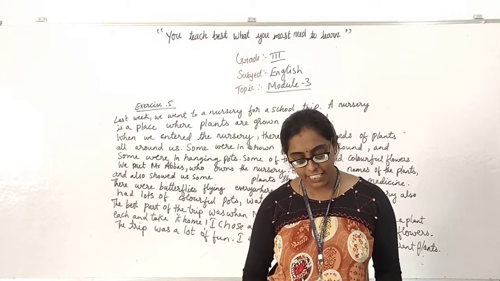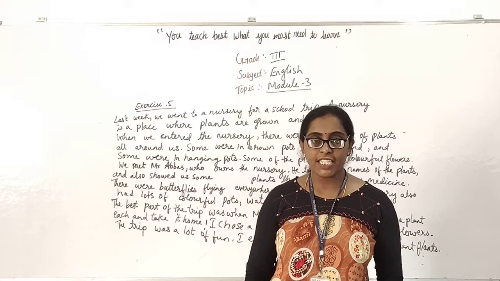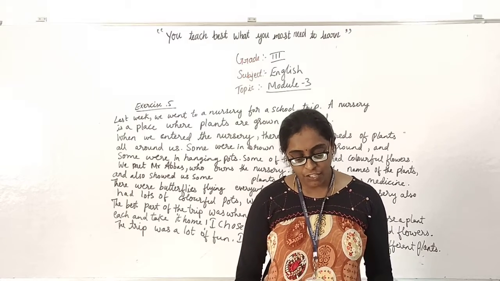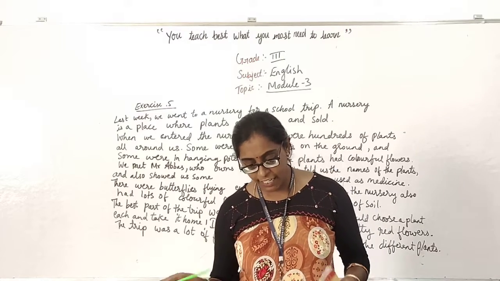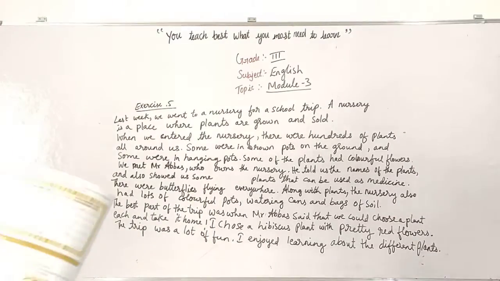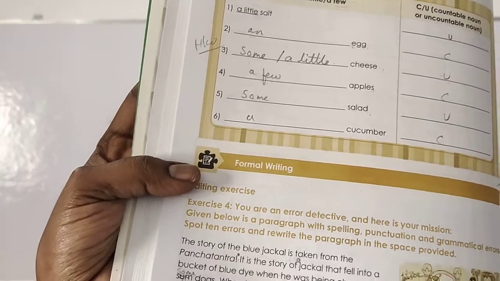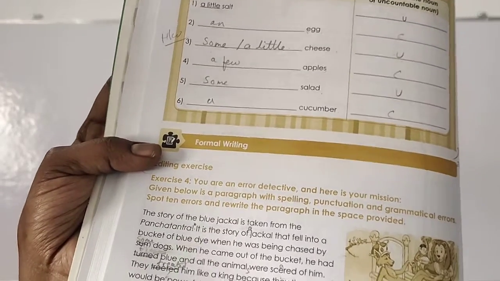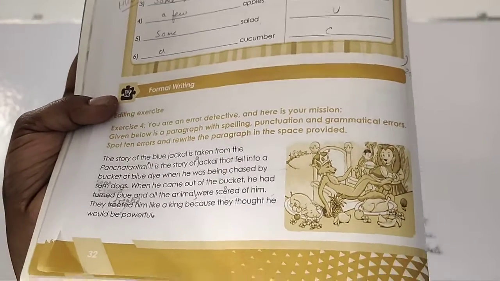Children, we completed this module 3. What is your homework? You should write the story. Here they have many punctuation marks and spelling mistakes. Everything is there in this story. Page number 32.